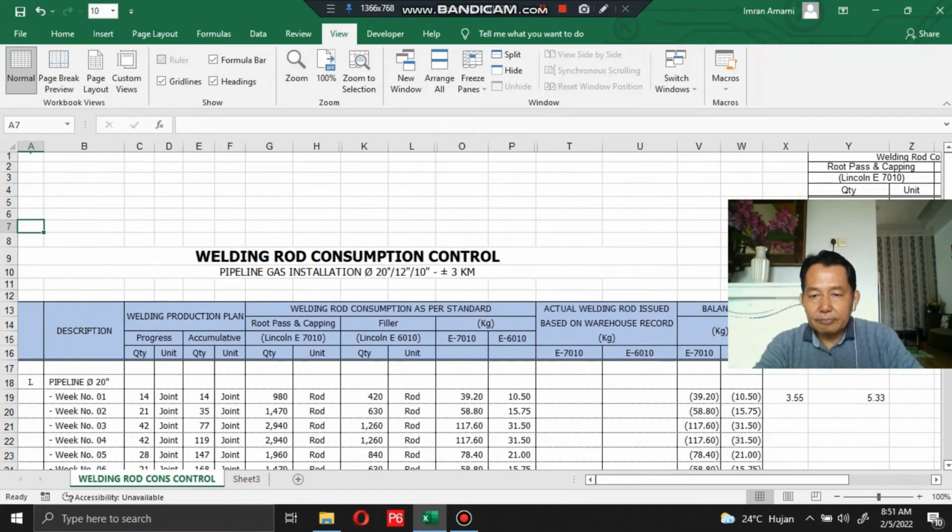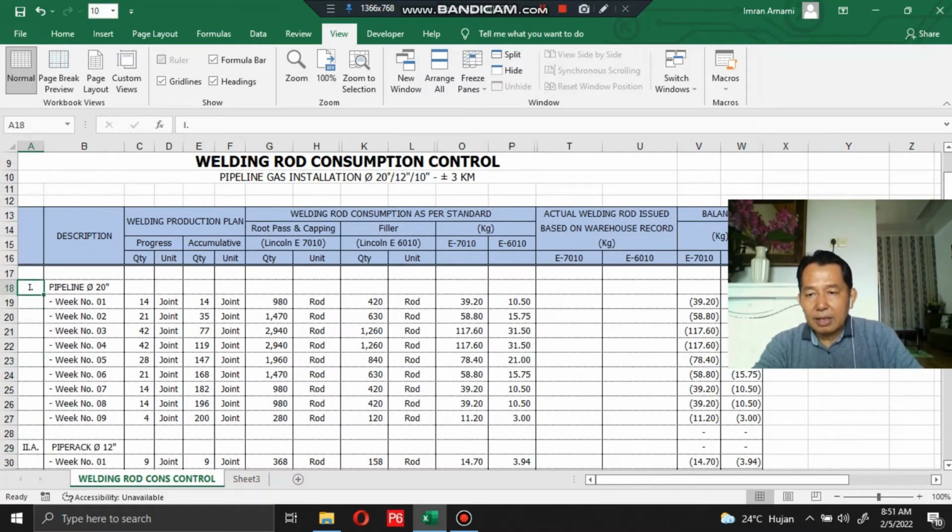Now, let me check this section. We have the welding production plan for the pipeline work with pipe diameter 20 for week number 1, which is 14 joints. So we find the welding rod consumption as per standard for root pass and capping using welding rod Lincoln E 7010 is 980 rods.